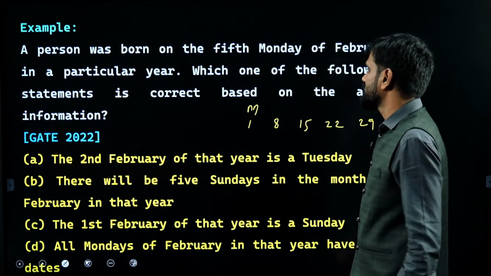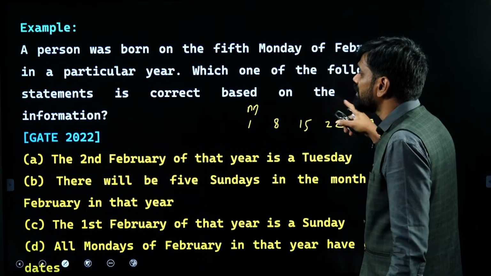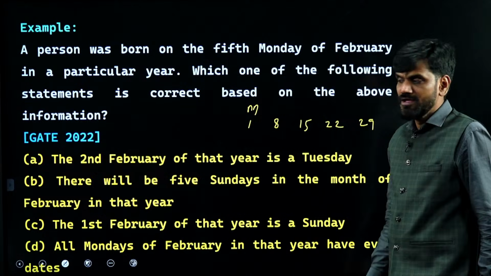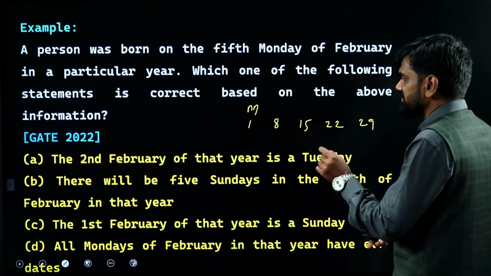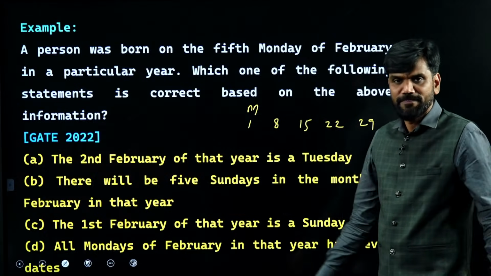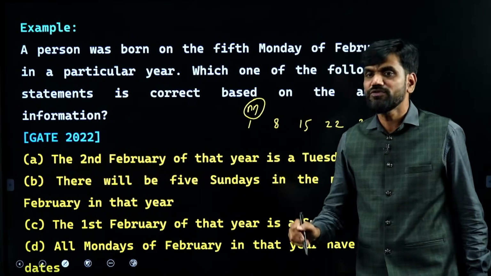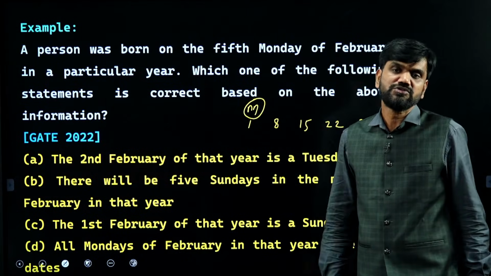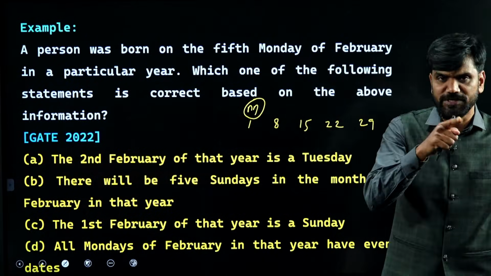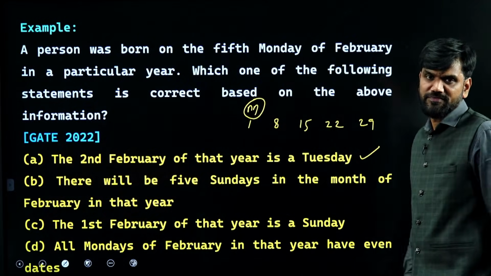Now, what is given over there? Based only on the above information, which of the following statements is correct? First, the 2nd February of that year is Tuesday. Is that correct or wrong? As I already said, the month has to start with Monday for you to have 5 Mondays. So definitely, if the 1st is Monday, the 2nd of February has to be Tuesday. Hence, your answer is option A, straight away.